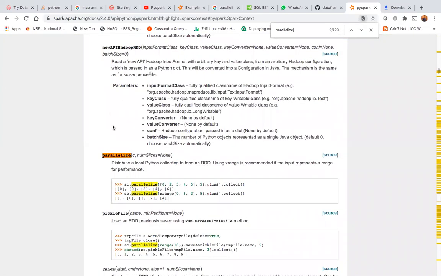You can see the SparkContext class has a function called parallelize. Here we are passing two parameters, c comma numSlices equal to None. It distributes a local Python collection to form an RDD. Using xrange is recommended if the input represents a range. Here you can see sc.parallelize, and this person just passed a list of 0, 2, 3, 4, 6. So 5 elements, and the second parameter is 5.